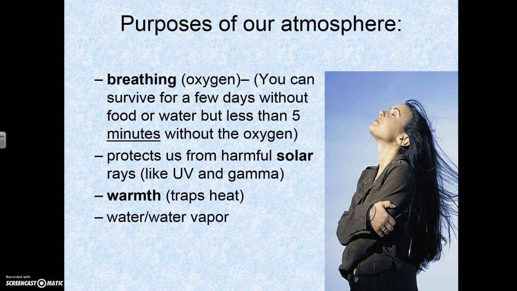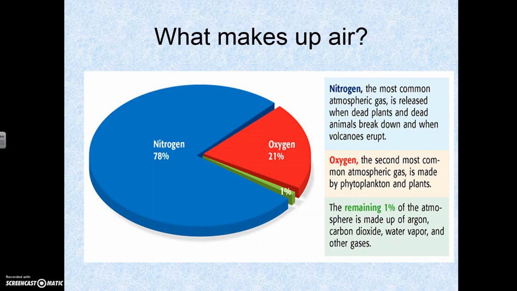And then it also gives us water and water vapor. It traps that in, and also it has protection from most meteoroids from space. So a lot of the things that hit our atmosphere actually burn up in it, which is good. Without our atmosphere, we would have a lot more impacts and probably a lot more craters, kind of like the moon does, because the moon doesn't have an atmosphere.